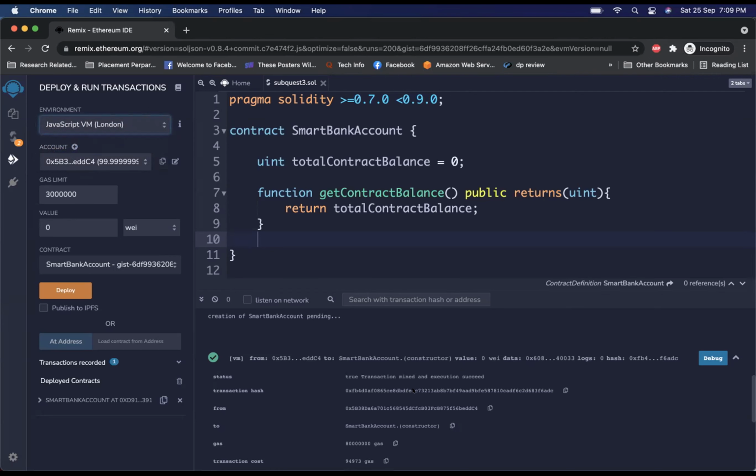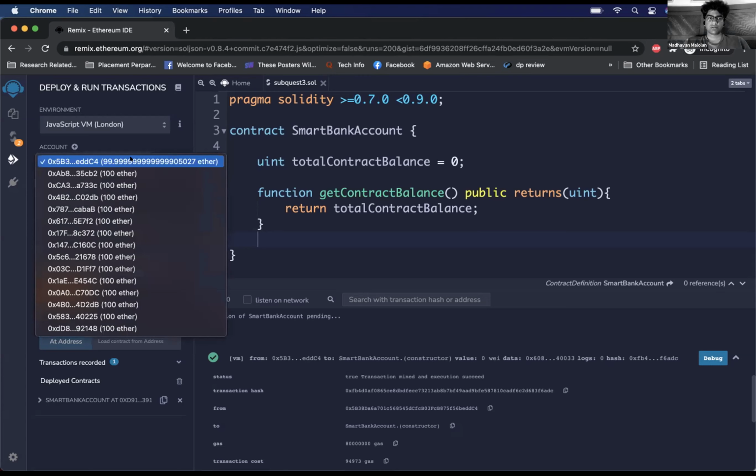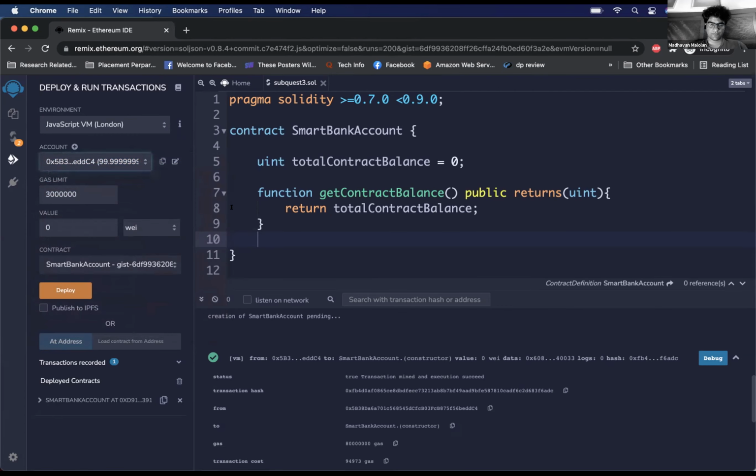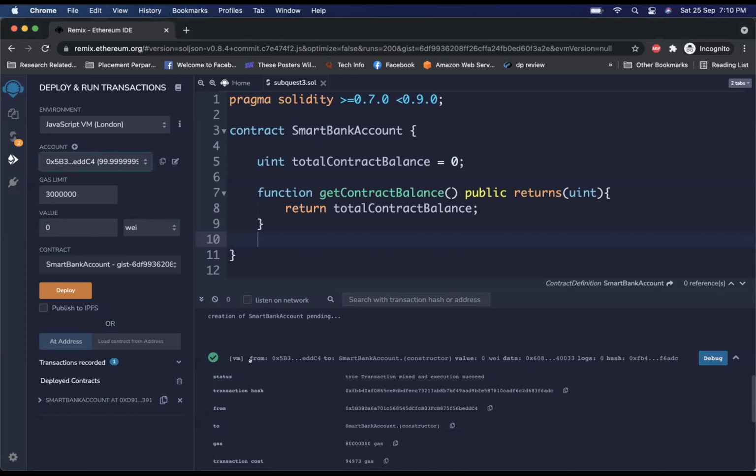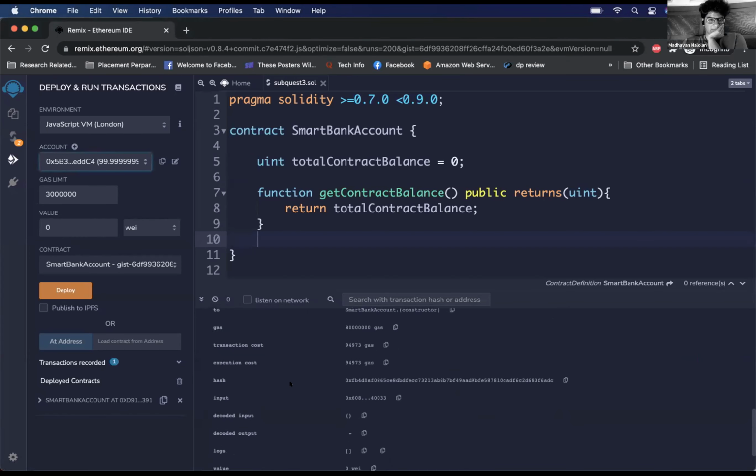Got it. Right. What is the account? Again, tap on that dropdown. I think it's all explained in the next few lines on the quest. Okay, should I head back to the quest? Yeah, you can head back. So it says before we actually deploy. Okay, we have deployed the contract now, right? So this is success. Yes.